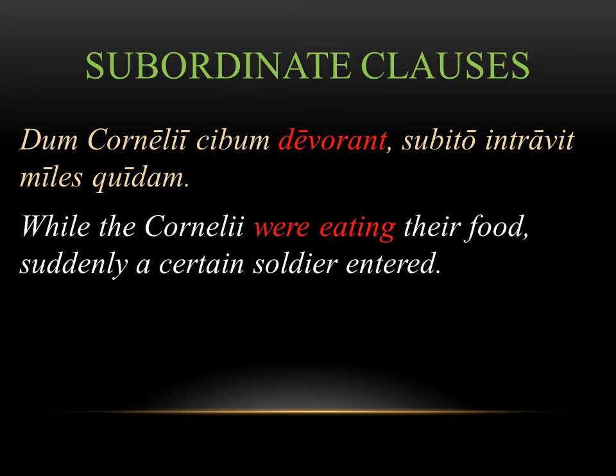Now take a look at the verb here. The subordinate clause verb is devorant, which means they are eating. But look at the way we've translated it. You don't say the Corneliuses are eating food. You're saying the Corneliuses were eating their food. So something has happened here where even though it's in the present tense, we're translating it as if it were imperfect.